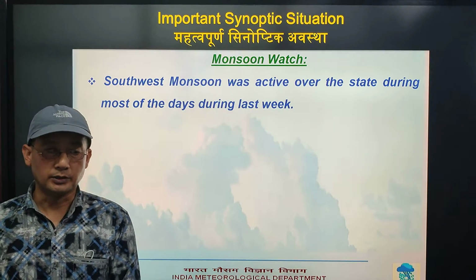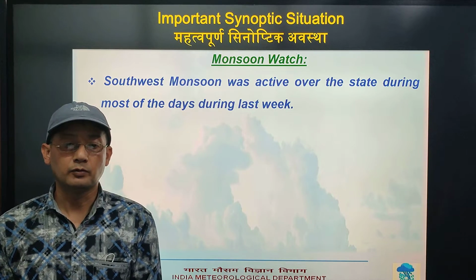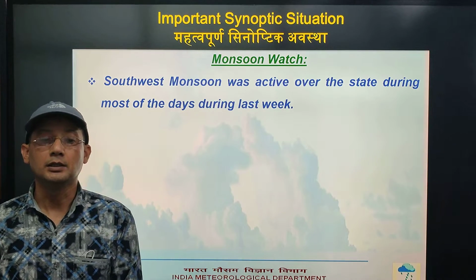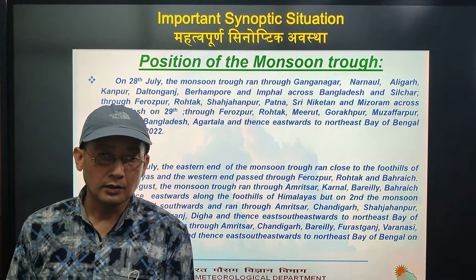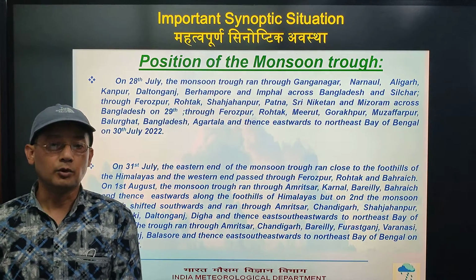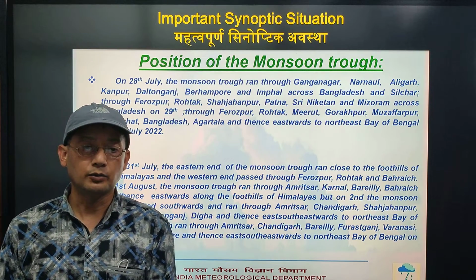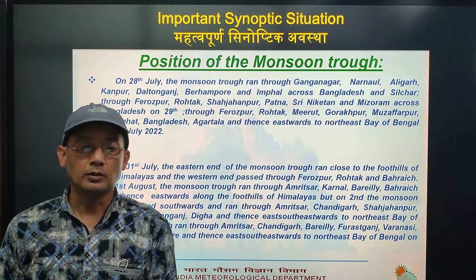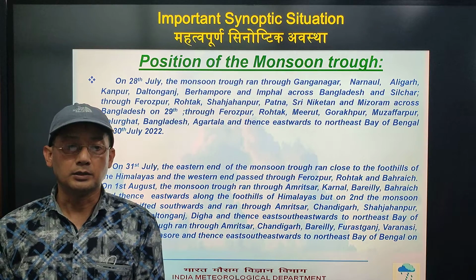Important synoptic situation. Monsoon watch. Southwest monsoon was active over the state during most of the days during last week. Position of the monsoon trough. On 28th July, the monsoon trough ran through Ganganagar, Naraul, Aligarh, Kanpur, Daltonganj, Behrampur and Imphal across Bangladesh and Silchar,